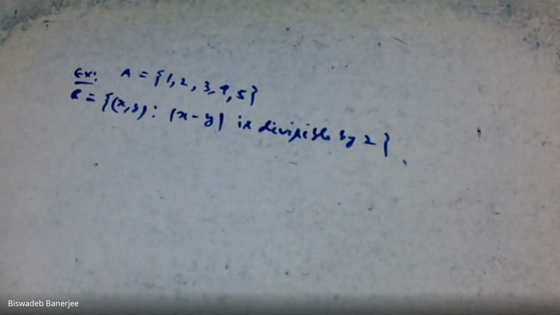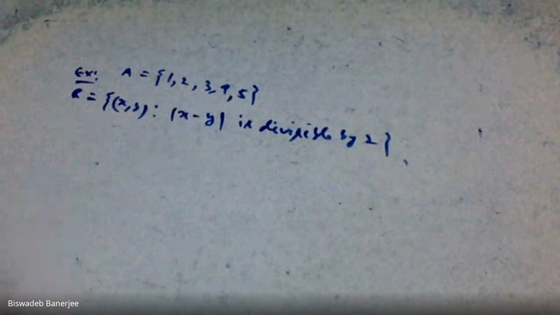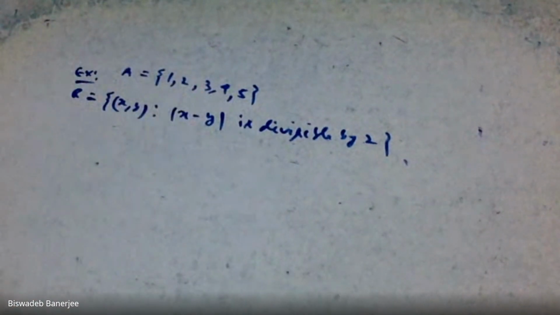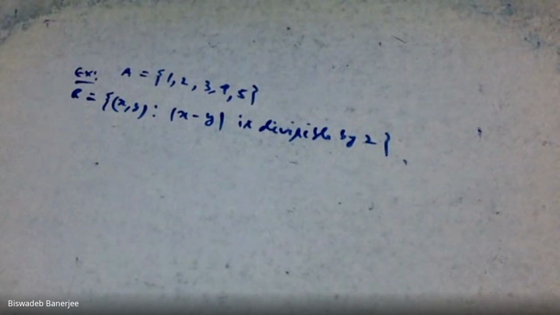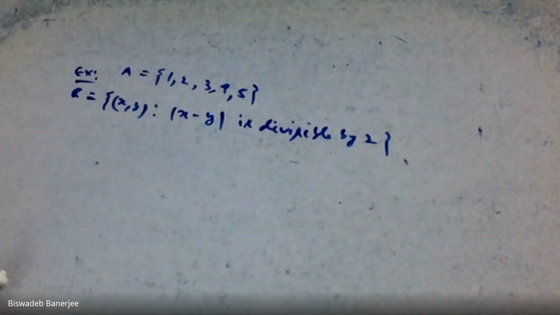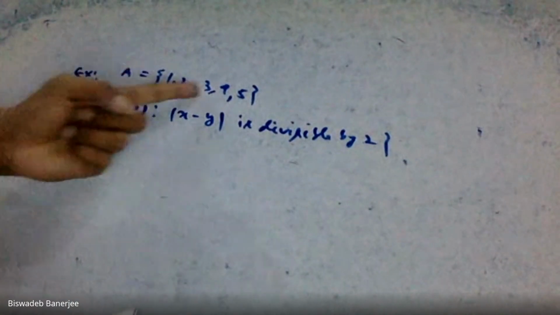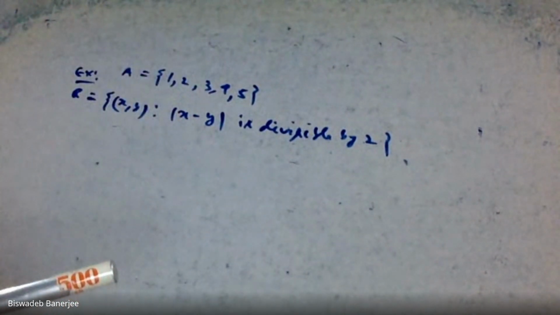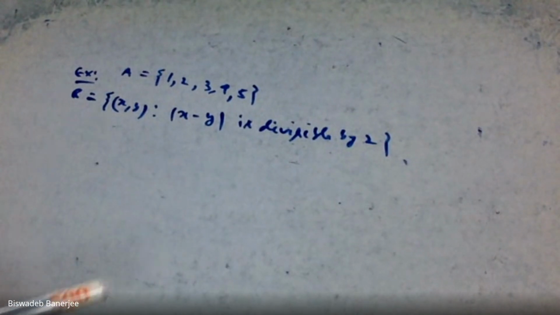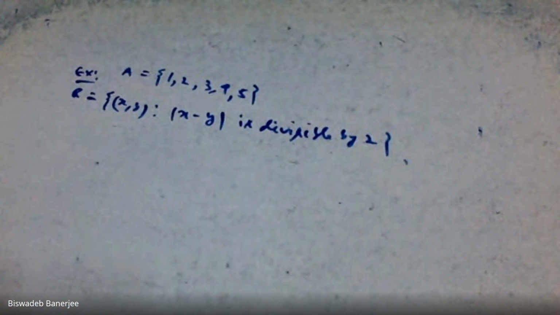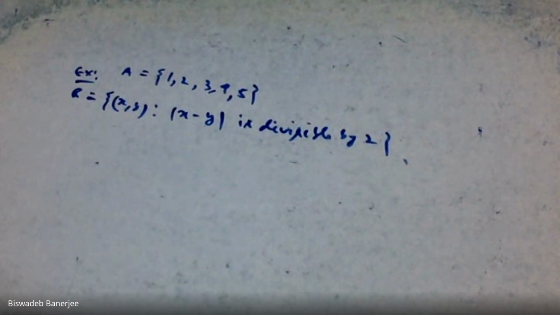Then we have to check which elements belong to the equivalence class of all these elements. What do we have to check? We have to check who belongs to their equivalence classes. So how can we check this?